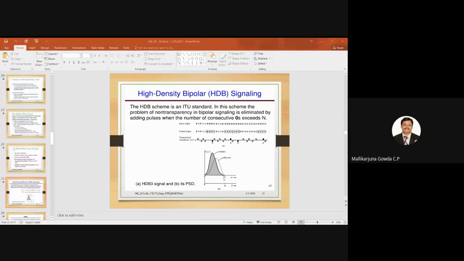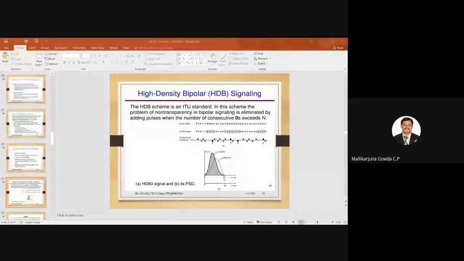Is it clear, or do you have any doubts? At a first level, understand that I am replacing 4 zeros by a special sequence 000V. I said V equal to 1 will be violating the bipolar rule. That is why I represented this by a negative pulse. Then 1 0 1 1 is there. So 1 I will represent by a positive pulse, then 0 by no pulse, then the next one by a negative pulse, the next one by a positive pulse, next 0 no pulse, the next 1 a negative pulse.